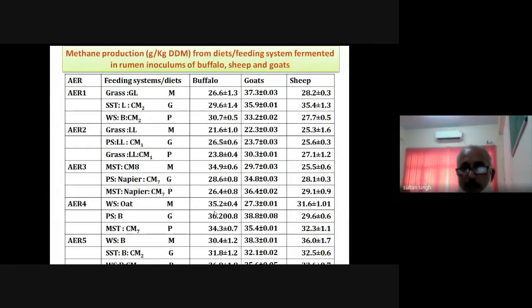Definitely, there is a variation in the methane emission potential between the species. As you see, it varies from 25, 32, 21. So it is 21 gram or 30 gram per kg of digestible dry matter. So the unit is gram per kg of digestible dry matter in different ruminant species.